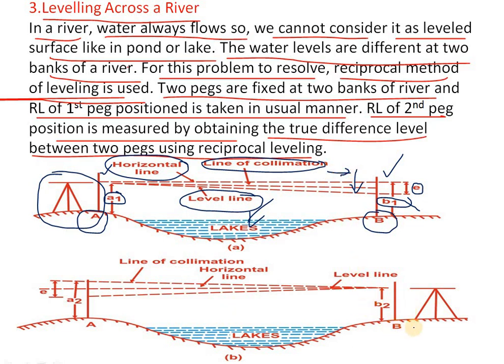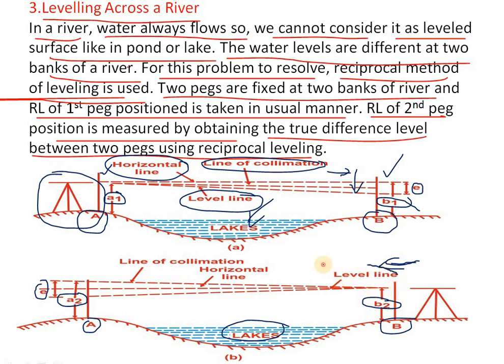And coming to the bottom of the diagram, you can see the instrument station is changed to point B, and we will be seeing from B to A. In the previous one we saw A to B, now we are seeing from B to A. In the same way you can see station A here, and this is known as A2 and this is small e, and this is known as B2, nothing but the height of the instrument.